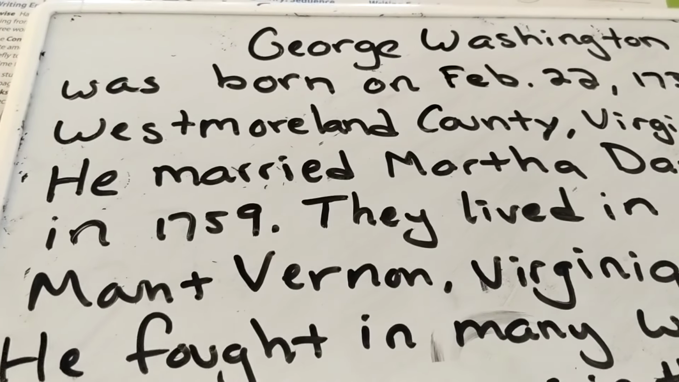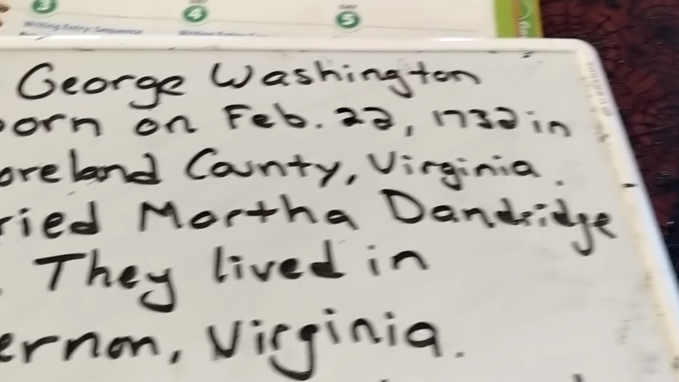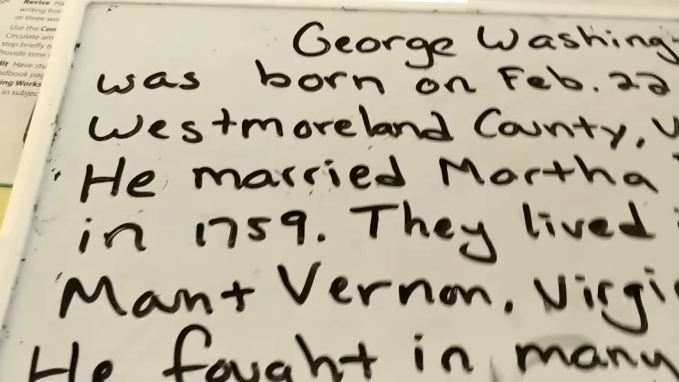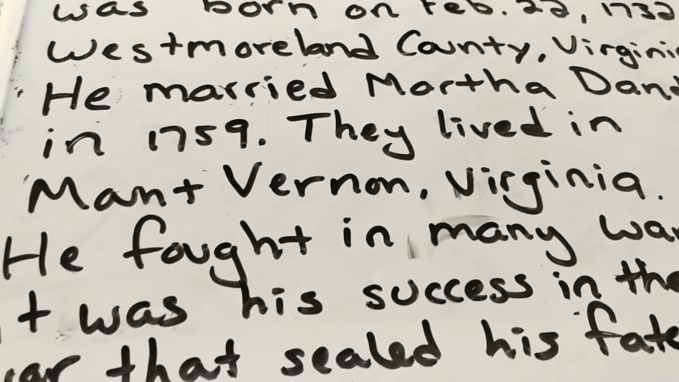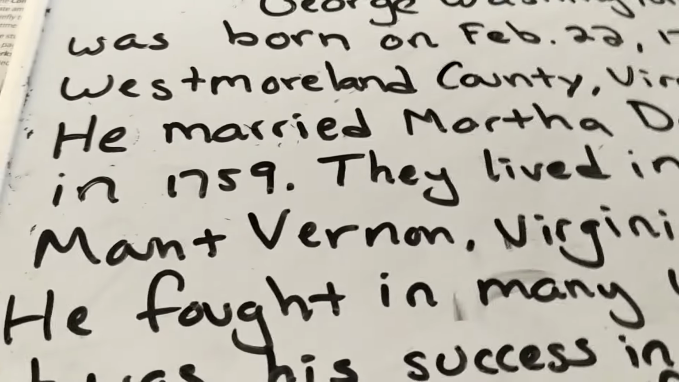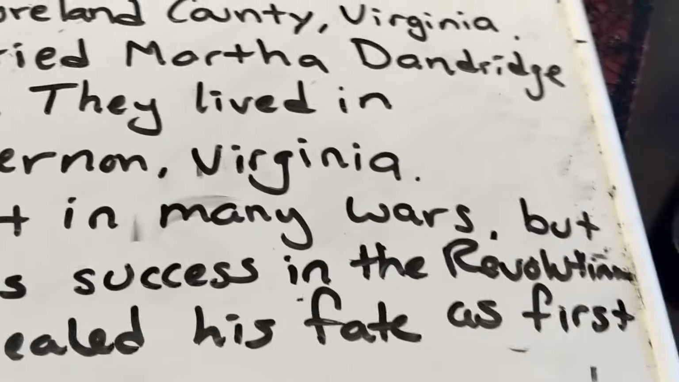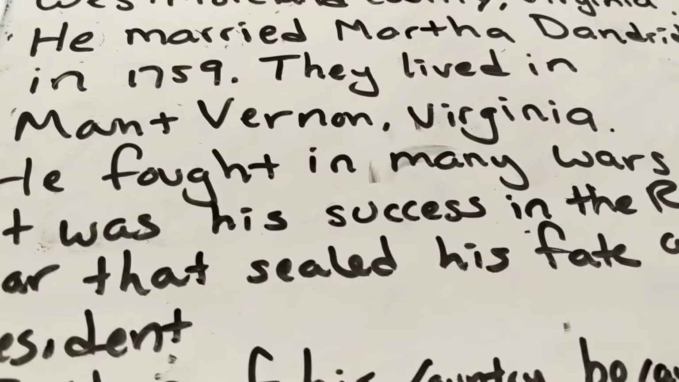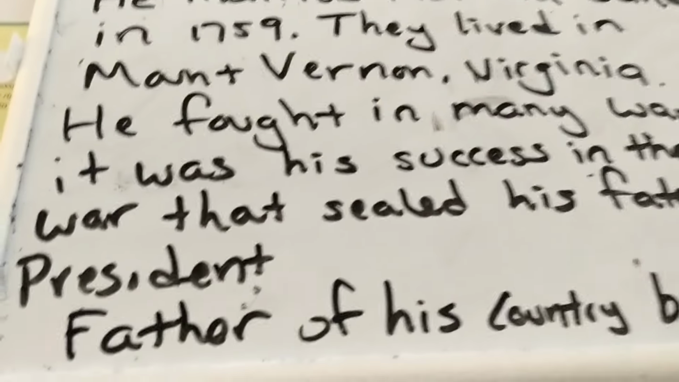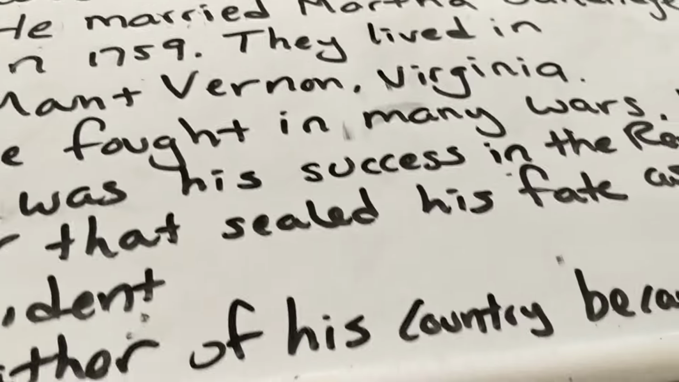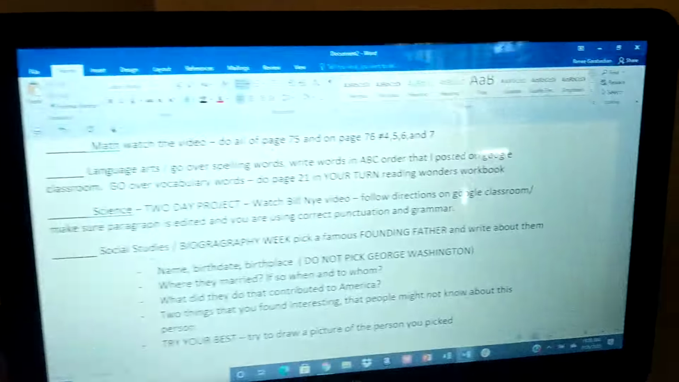The next part was who he married. He married Martha Dandridge in 1759. They lived in Mount Vernon, Virginia, after he was finished being president, of course. He fought in many wars, but it was his success in the Revolutionary War that sealed his fate as being first president. Okay? He was known as the father of his country because of his leadership skills.